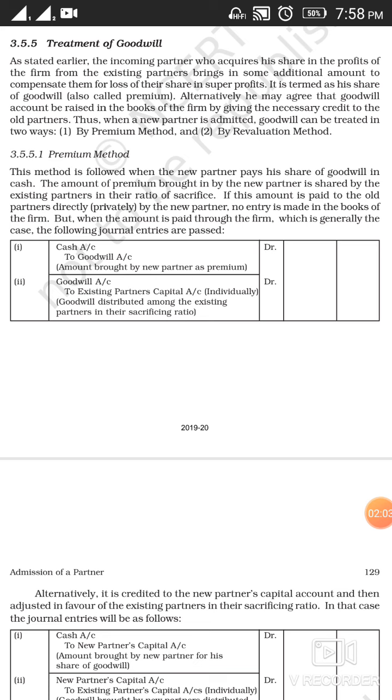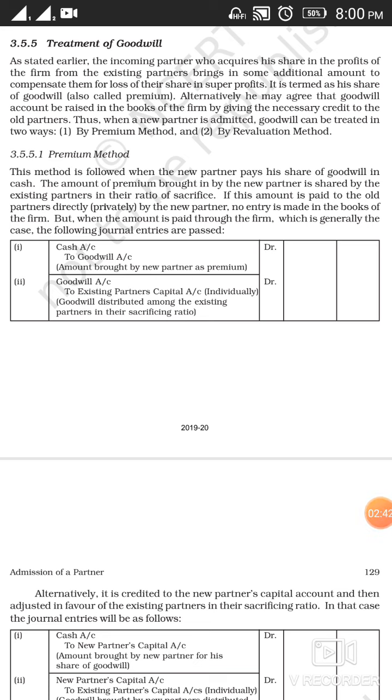If this amount is paid to the old partners directly, that is, privately by the new partner, no entry will be made in the books of the firm. It means if a new partner pays his share of goodwill or premium in cash to the existing partners privately outside the business, then no entry will be made for the same, as it has been paid privately outside the business. So no entry will be made in the books of account.